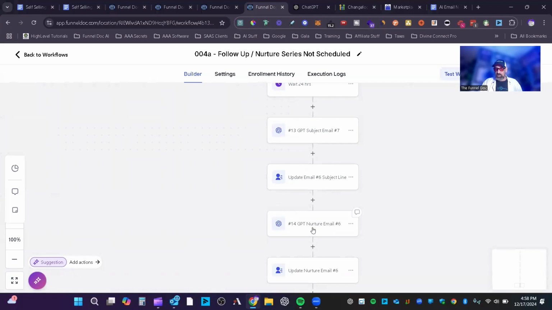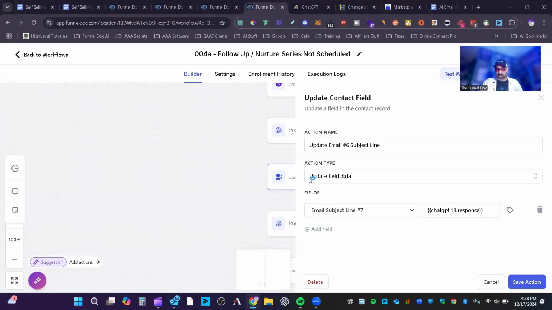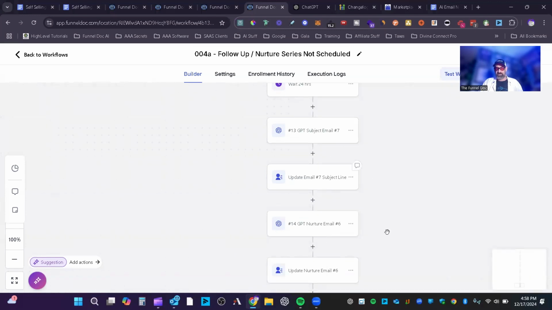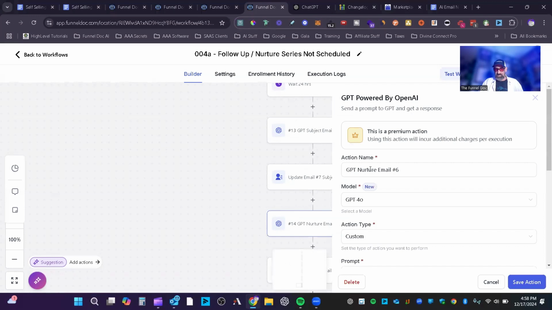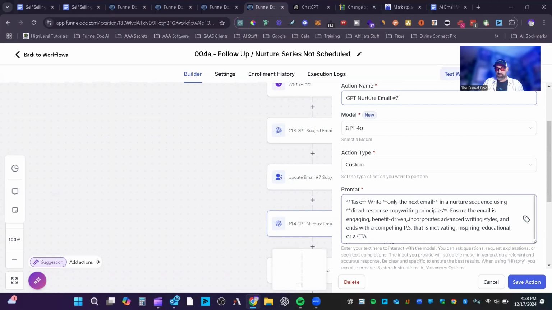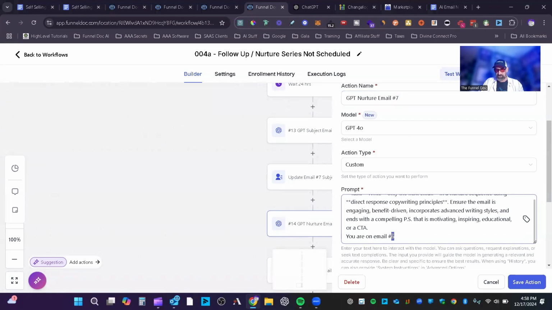Now we need to go to the next one. We're going to again change it to update. I like to make sure all the titles match too, so I don't miss that. That's the other spot where you always want to change it, so that you're always on number 7. And then we go here, and again, that's GPT 14, so keep that in memory. So you go 7, and then again you scroll down right here at the top. There are 2 spots in this one, and then that's it for that one.